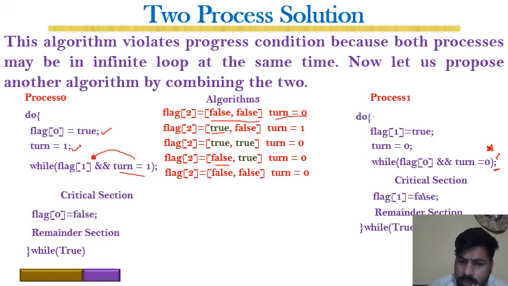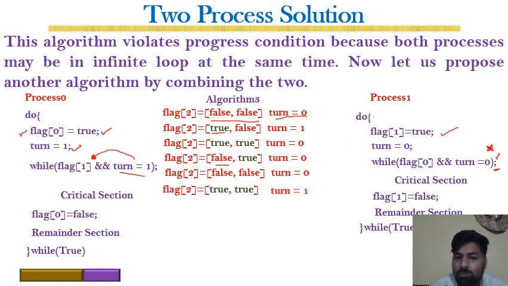Similarly, once a process leaves the critical section, it sets the flag back to false. For example, suppose both p0 and p1 simultaneously enter. They set their flags, but what about turn? Because turn is the same variable, only one value will be retained and the other will be lost. For example, one generates 0 and one generates 1, then one of them will survive and the other will be lost, so turn is equal to 1.